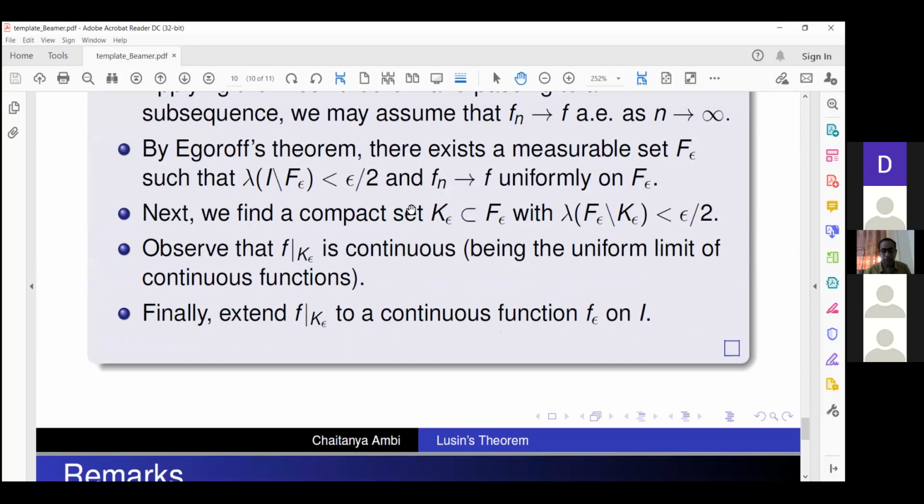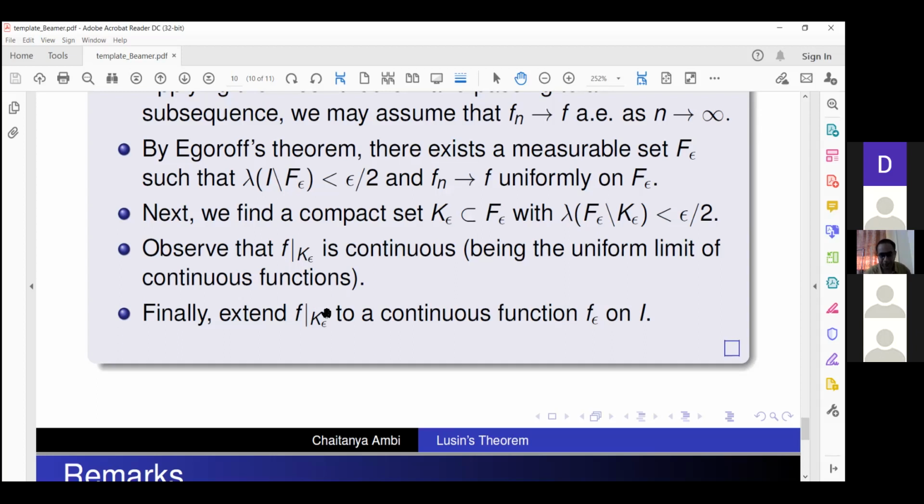So now basically this is easy to accomplish, because given f epsilon restricted to k epsilon, which is a compact set, how do we extend a continuous function from a compact set to outside, to an open set?